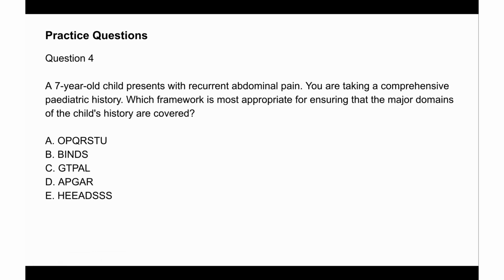Question 4. A 7-year-old child presents with recurrent abdominal pain. You're taking a comprehensive pediatric history. What framework is most appropriate for ensuring that the major domains of the child's history are covered? You can pause and pick an answer. So the answer here is B, BINDS. So it would help you to cover the birth history, immunization, nutrition, development, and social history. You use the OPQRSTU for history of presenting complaints.